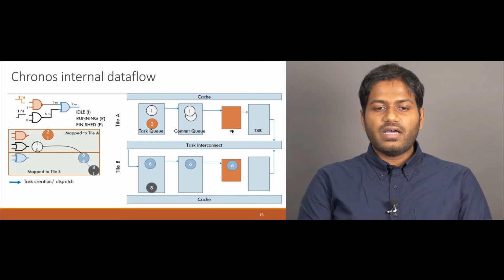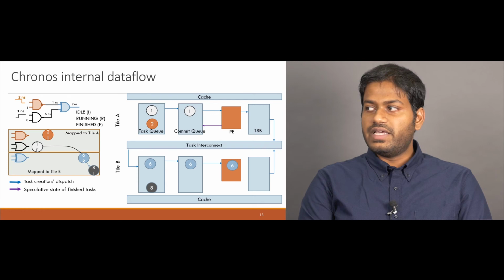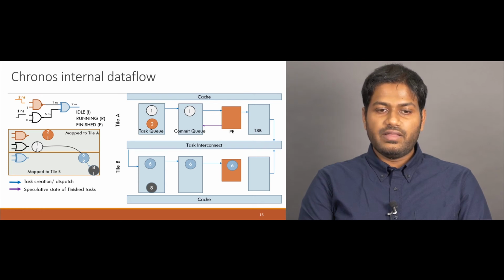At this point, task 1 finishes, in which case the PE writes its speculative state back onto the commit queue, and the PE is now ready to dequeue another task. Hence, tile A now dispatches task 2 to run on the PE, which would create a child task with timestamp 3.